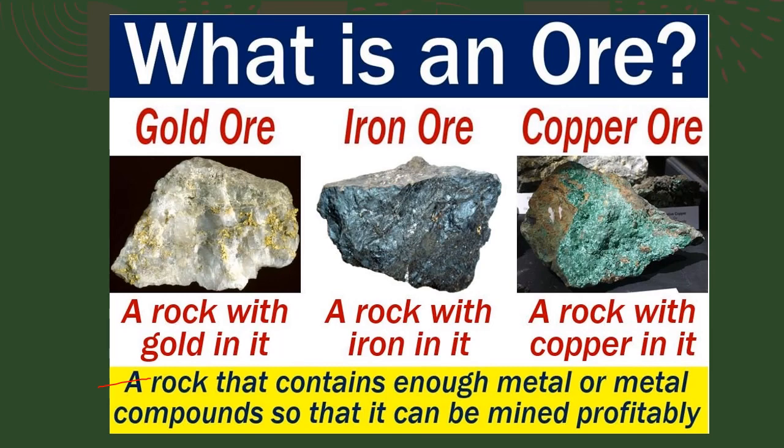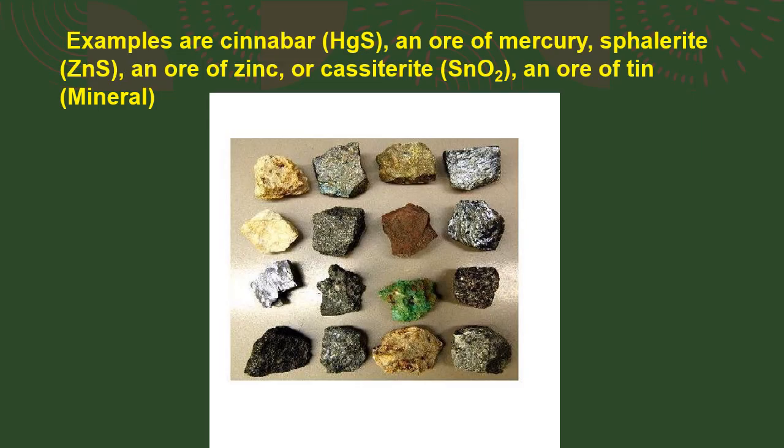Okay, now look at this. Examples of ores, if you see here. These are the rocks which contain various types of metals in it. Like the examples are cinnabar, which is an ore of mercury, okay, or sphalerite, which is an ore of zinc, or cassiterite, which is an ore of tin. So these are various examples of the ores.